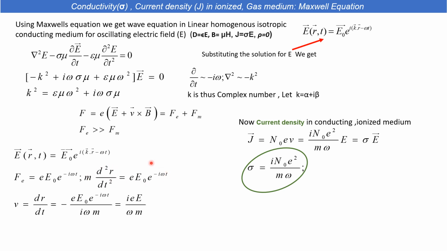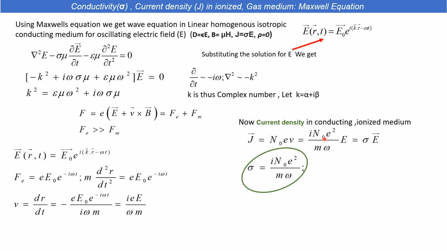On the right-hand side is the form of the electric field. From this equation we can get the form of the velocity, the first derivative, by integrating this equation. dr/dt equals (1/m) e E0 e to the power minus i omega t divided by minus i omega, and you get the velocity in this form.